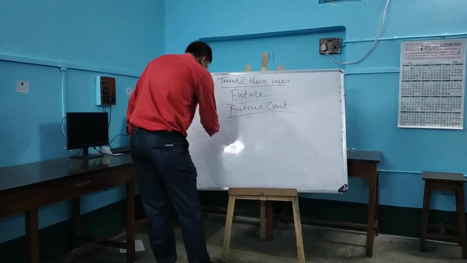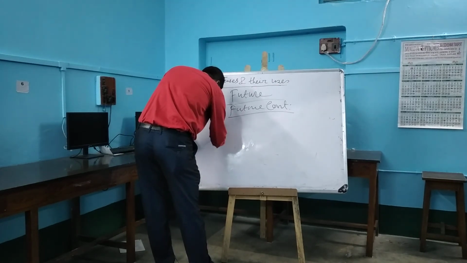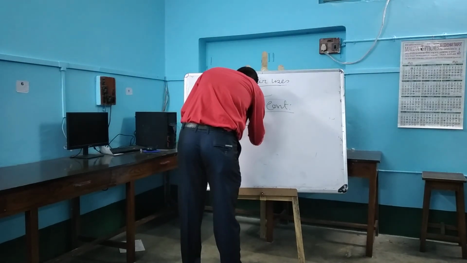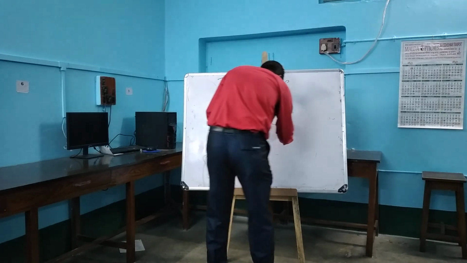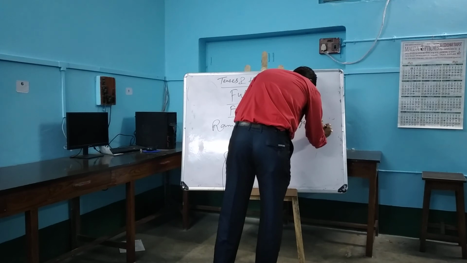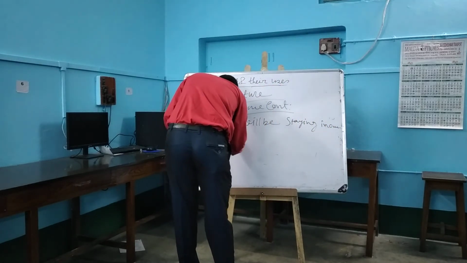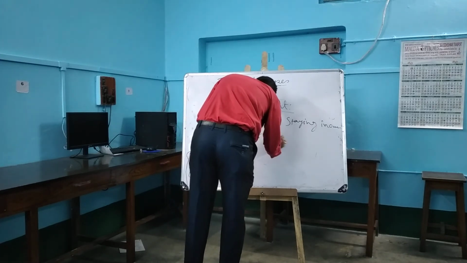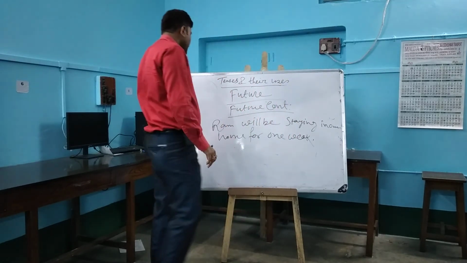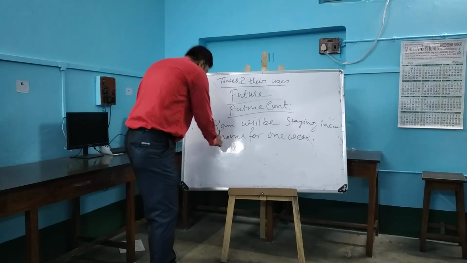So for example, Ram will be staying in our house for 1 week.